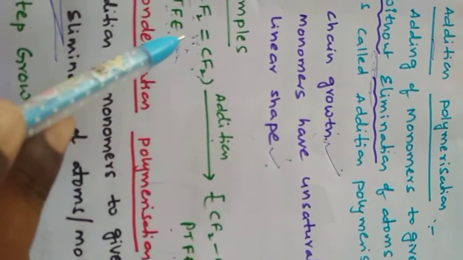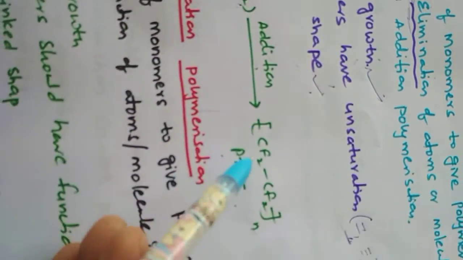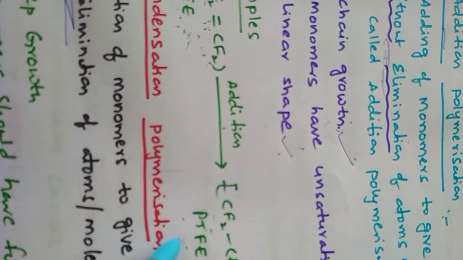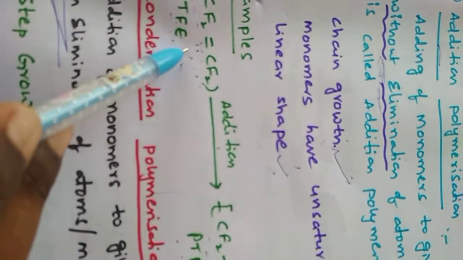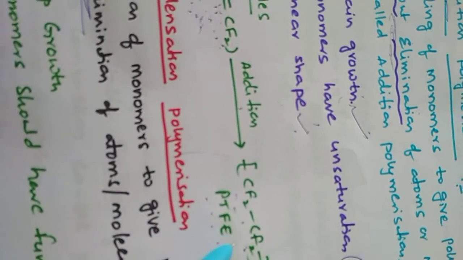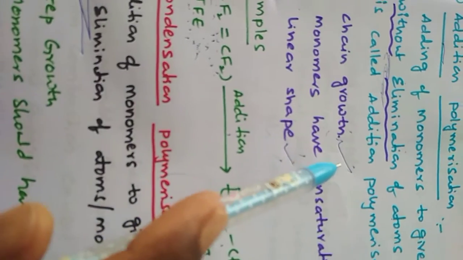Tetrafluoroethene under addition polymerization forms polytetrafluoroethene. So here how many carbons are there? 2 carbons. How many fluorines are there? 4 fluorines. Here 2 carbons, 4 fluorines. Hence without elimination, but the difference is that the double bond converts to a single bond. During the polymerization, the double bond converts to a single bond. Okay, hence this is without elimination, and that is the addition.